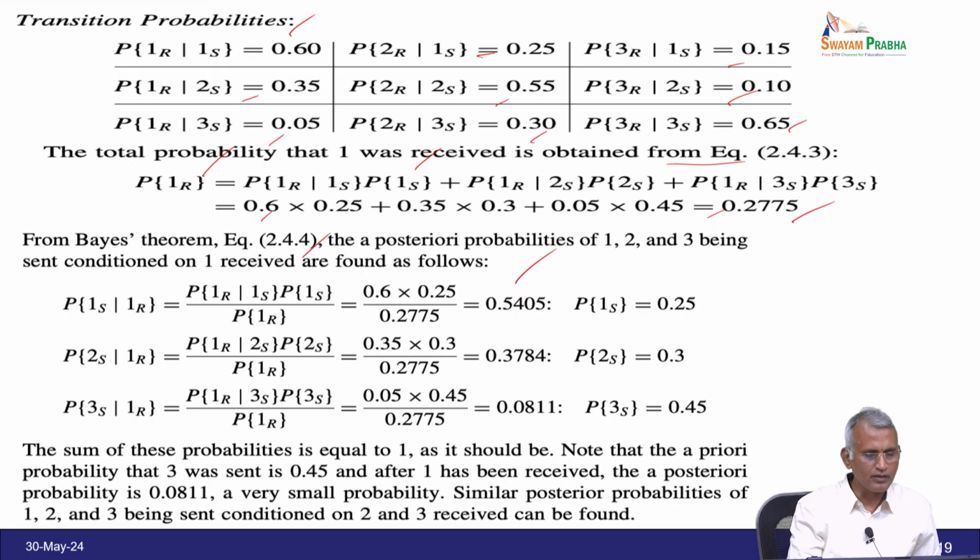Similarly, 2 over 1, 3 over 1 you have to calculate, and then the prior probability is given. So, the sum you check it out, definitely it is equal to 1. Note that the prior probability of 3 being sent is 0.45, and after 1 has been received, the posterior probability is 0.0811, a very small probability. A similar posterior probability of 1, 2, 3 being sent, conditioned on 2, 3 received, can be found.